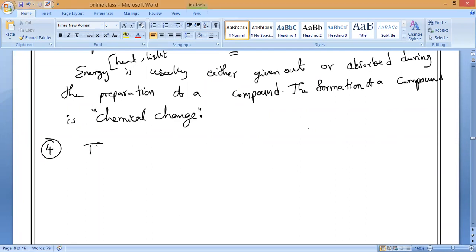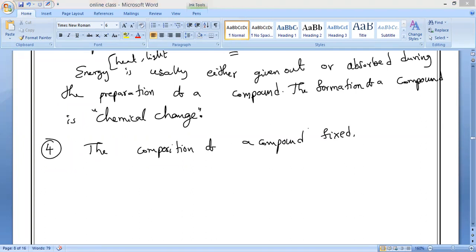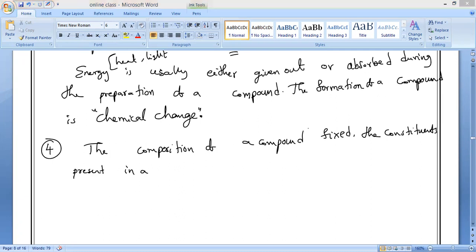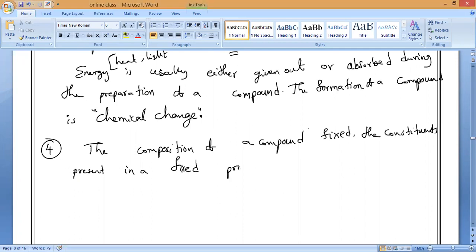The composition of a compound is fixed. The constituents are present in a fixed proportion. Fixed proportion by what?